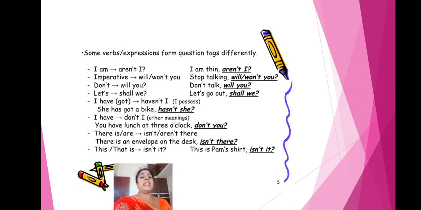There is an envelope on that desk. There is an envelope, isn't there? This, that is means isn't it. This is a palm shirt, isn't it? So go through one side. You have to keep in your mind, whenever it is "I am", you have to use "aren't I". "I am" is the positive sentence, so you write: I am thin, aren't I? Next slide.